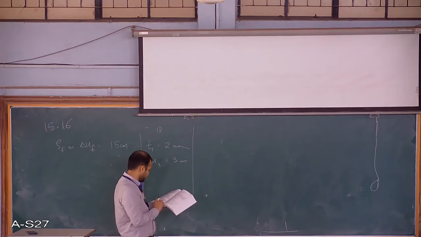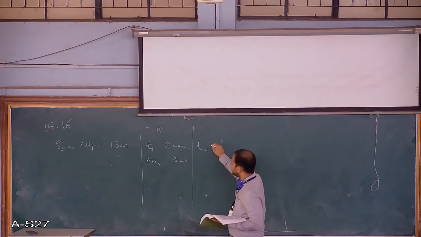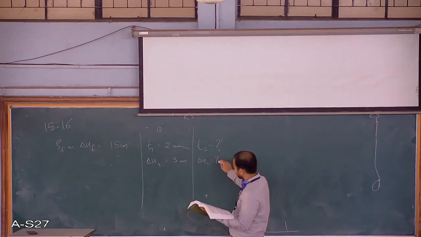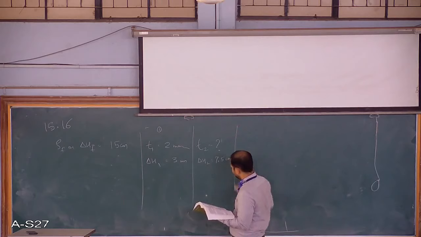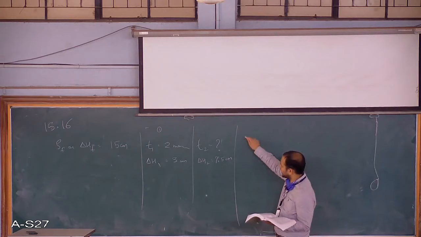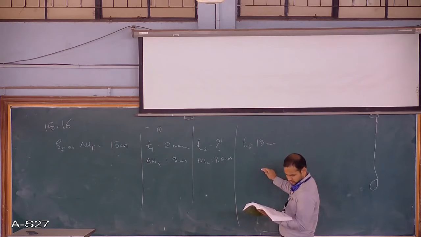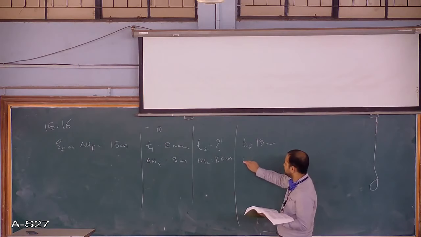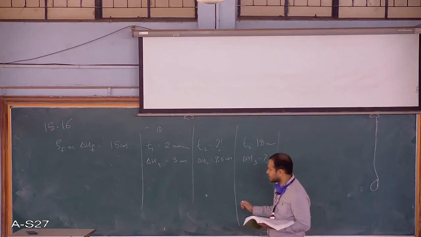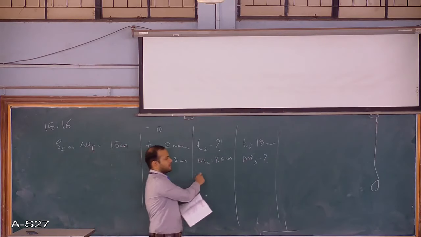The second is, they have asked the time and the settlement is given. So they have asked, I'll call it T2, and delta H is given as 7.5 centimeters. There's one more thing given. Again they have given you time, I'll call it T3, 18 months, and they have asked you to find the settlement. So delta H3 I'll get. So this is the kind of question they have asked. So this is the given data and this is what they have asked, the question marks.